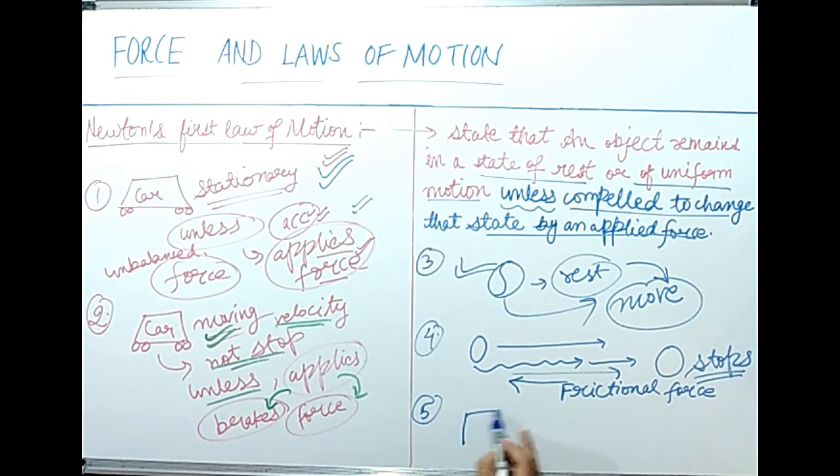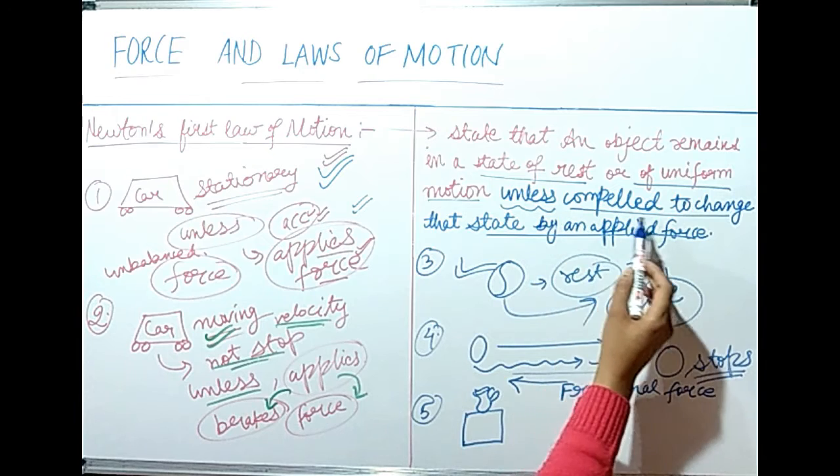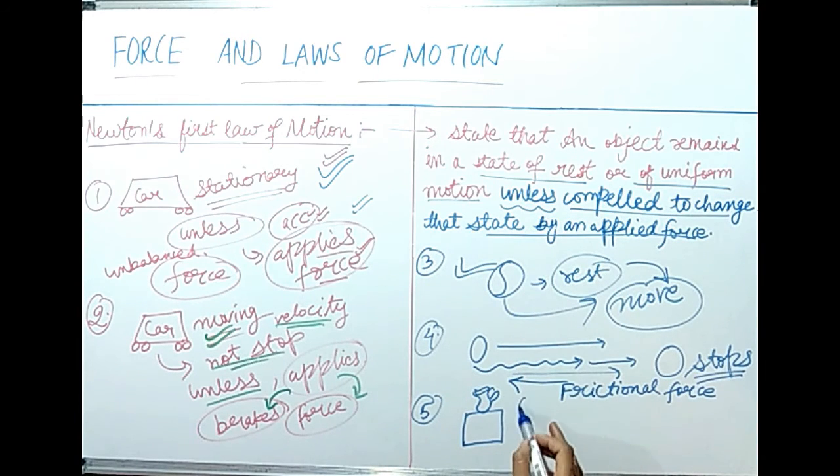There is a table and on this table a jug is kept. This jug will not move by itself. It will not change its state of rest unless compelled to change that state. When somebody comes and picks this jug from the table, then only can this jug move from here. Then only can this jug change its state of rest, when somebody picks it up and keeps it somewhere else, moving it from here to some other place.